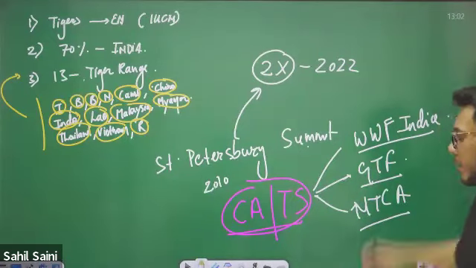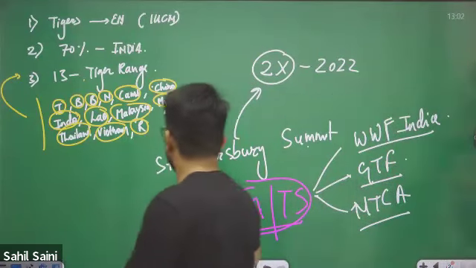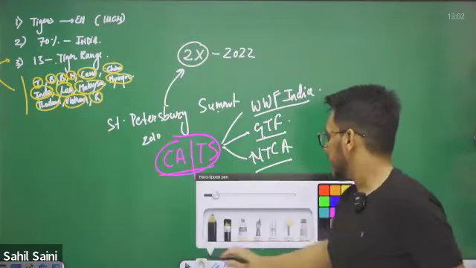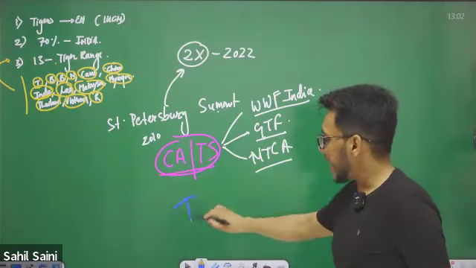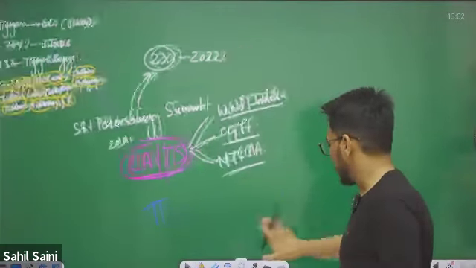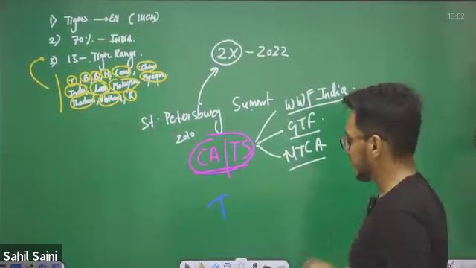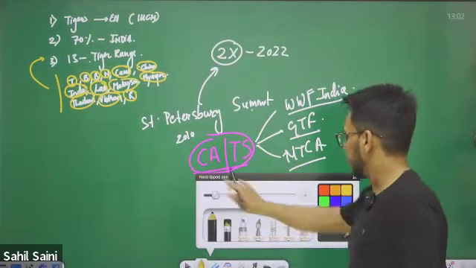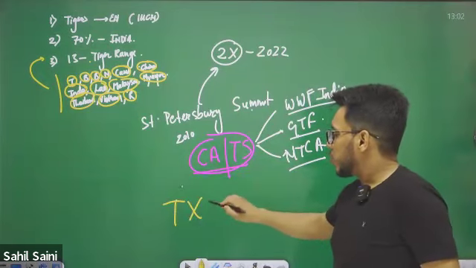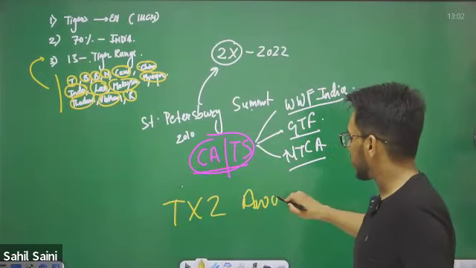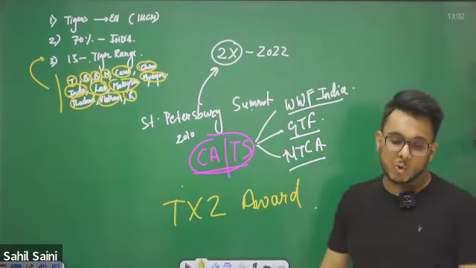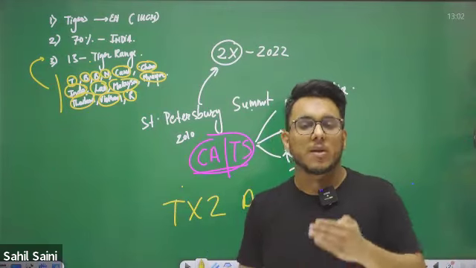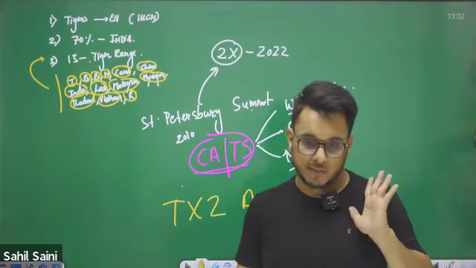Fine. Now, one more thing, guys: there is the TX2 award, which is also sometimes in the news. What is the TX2 award? TX2 awards are given to those protected areas which have doubled their tiger population.